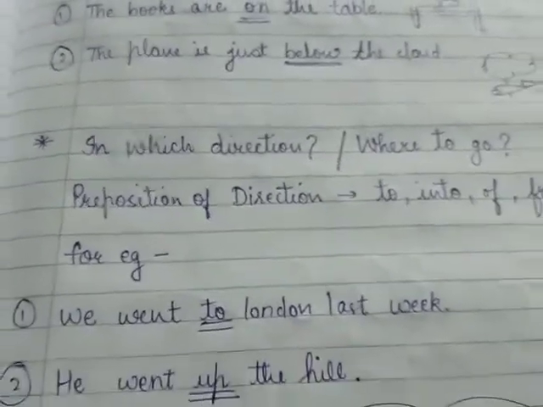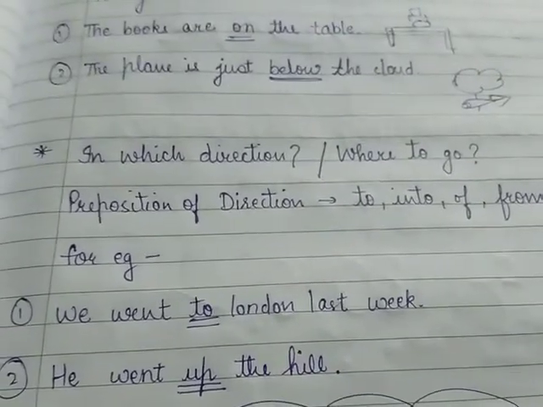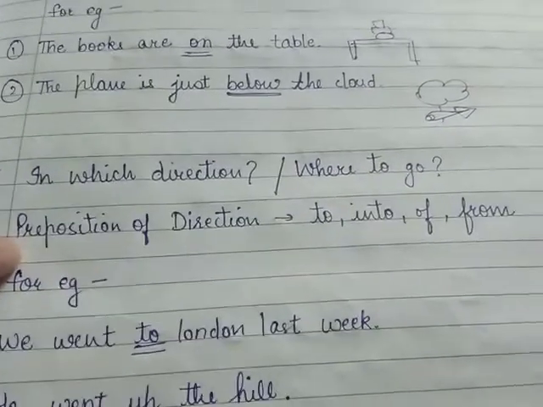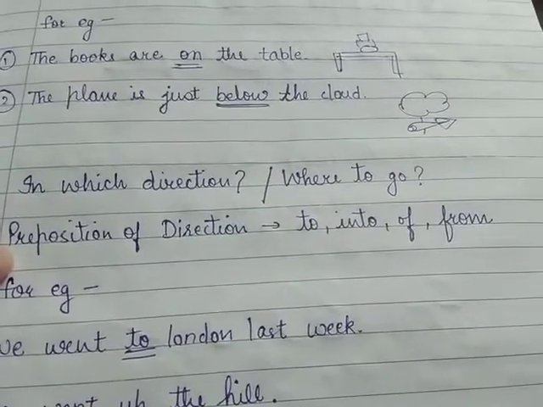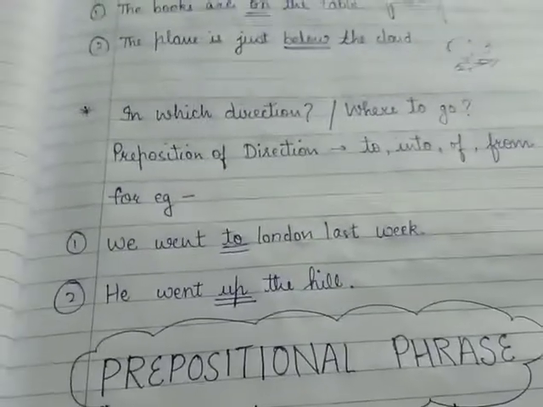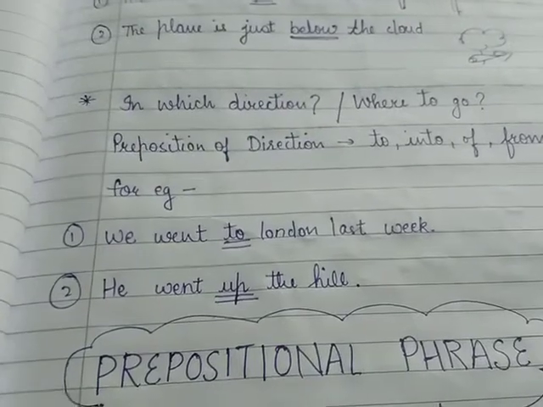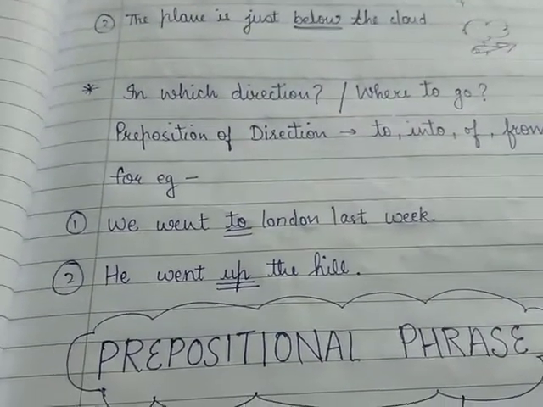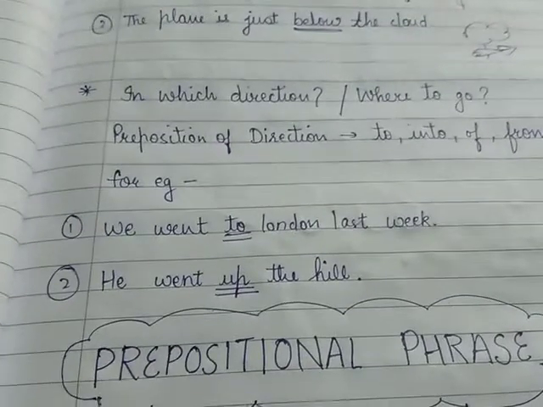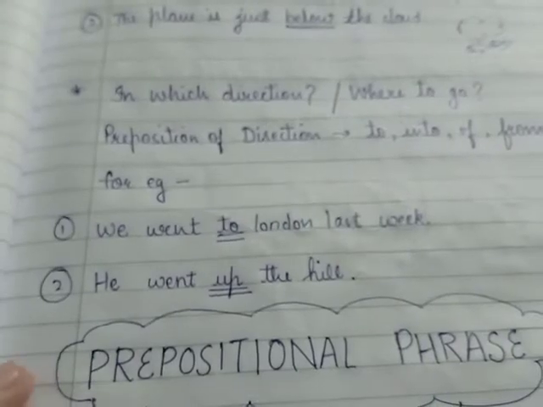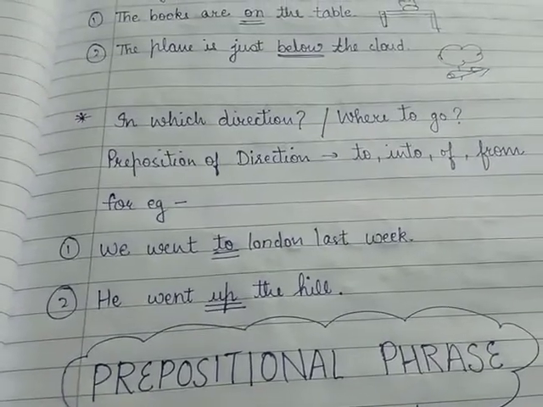Next, in which direction, where to go, we can also call it preposition of direction: on, to, into, of, from. For example, he went to London last week. वो पिछले हफ्ते लंदन गया था. He went up the hill. वो हिल के ऊपर गया. So in these sentences, to and up are different prepositions.